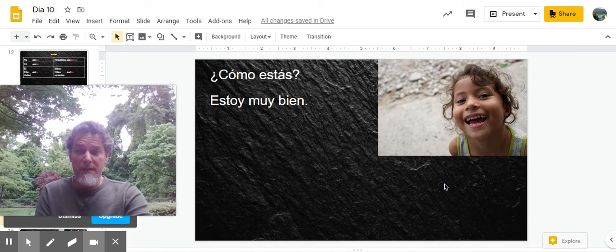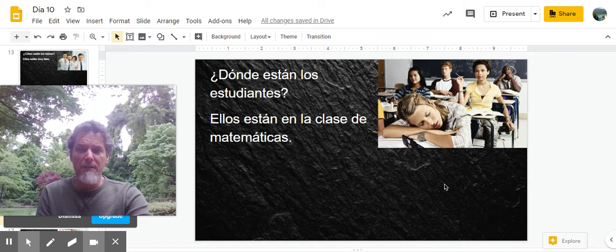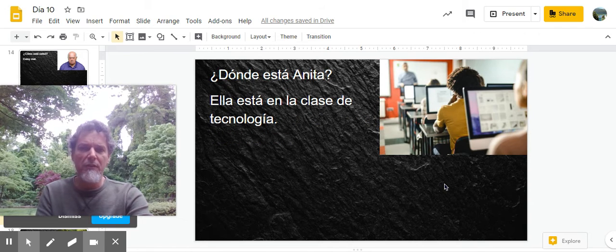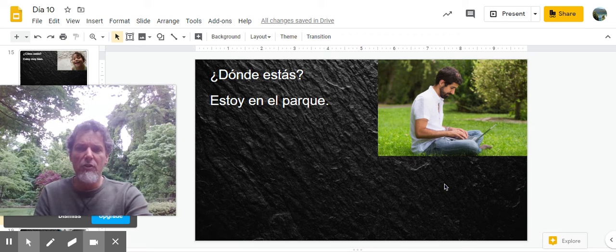We can also use this, like I said, with location. ¿Dónde están los estudiantes? Ellos están en la clase de matemáticas. ¿Dónde está Anita? Ella está en la clase de tecnología. ¿Dónde estás? Estoy en el parque.